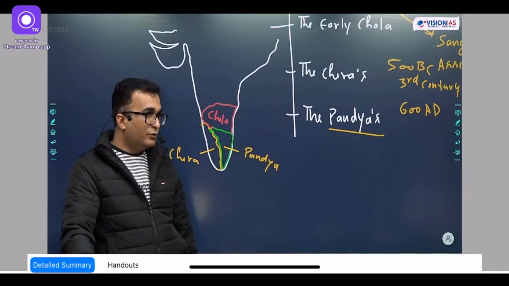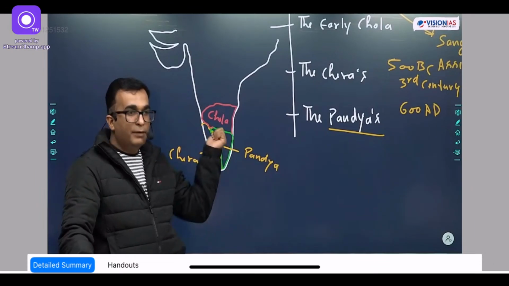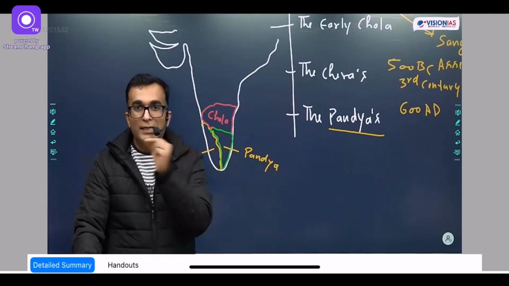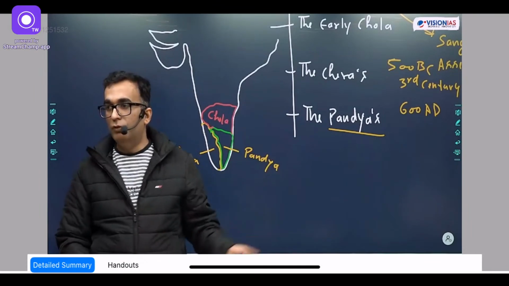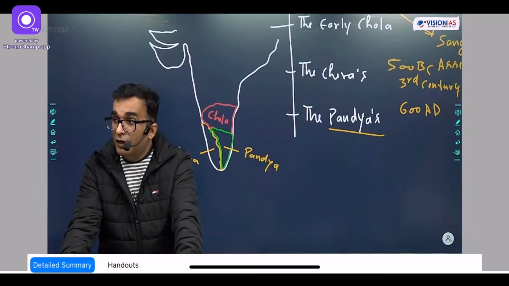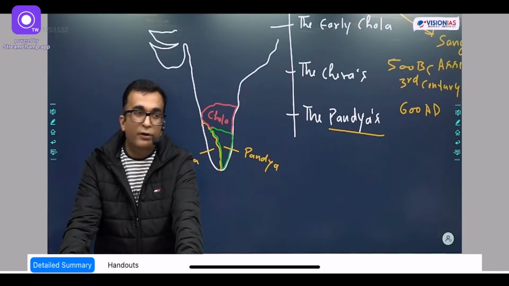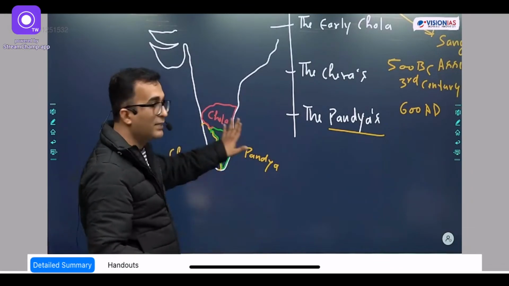So they were rich because of it. Moreover, since they have a very big coastline, it was a necessity for these rulers to develop a very strong navy. So boating techniques, naval techniques, and naval forces were very strong in all 3 dynasties.